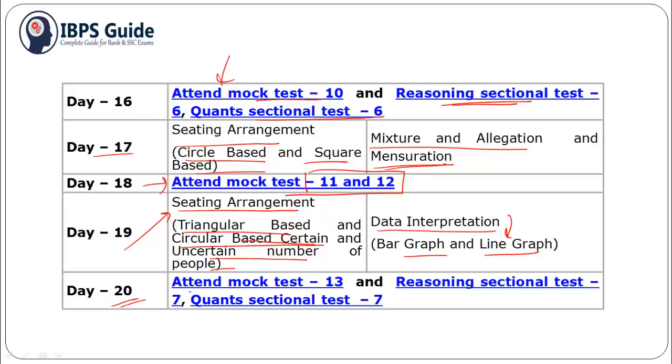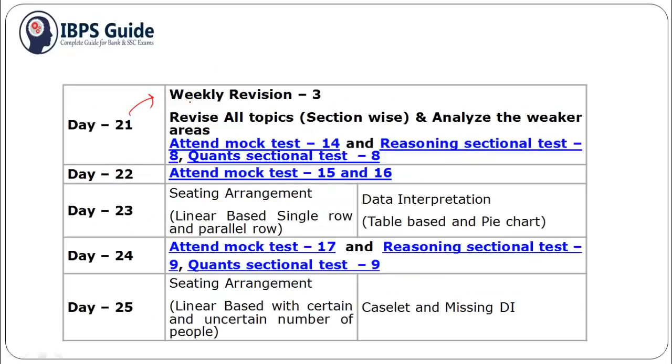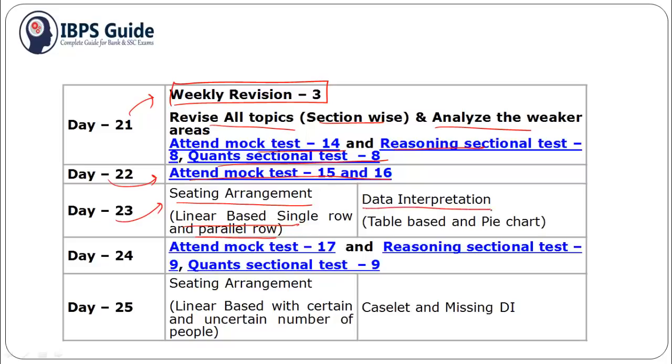For day 20, you should attend mock test 13 and reasoning sectional test 7 and quant sectional test 7. For day 21, you should keep it as a weekly revision and revise all the topics section wise and analyze your weaker sections, and you should attend mock test 14 and reasoning sectional test 8 and quant sectional test 8. And day 22, you can attend mock test 15 and 16. And day 23, you should practice seating arrangement, that is linear based, single and both parallel rows. And for DI, you can practice tabular and pie chart based DI.